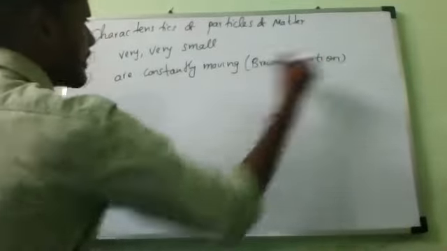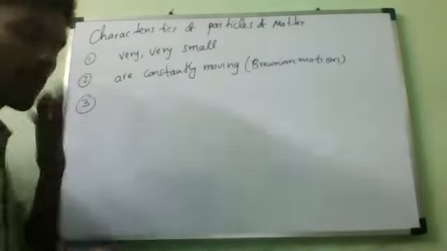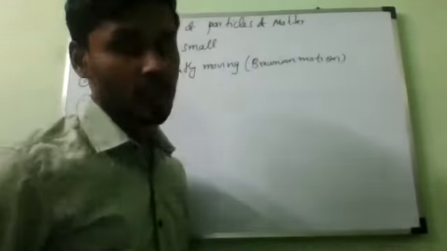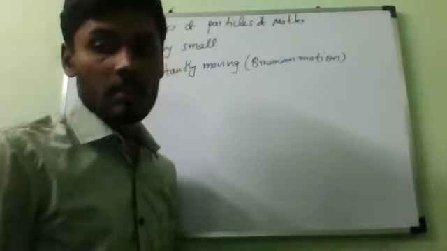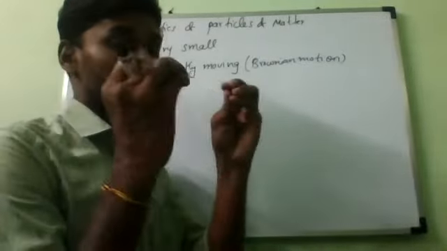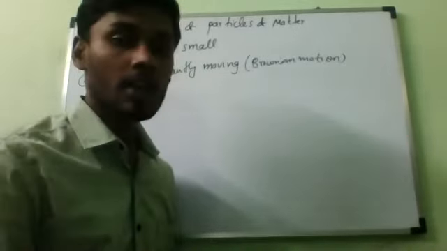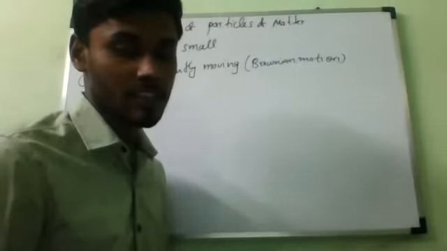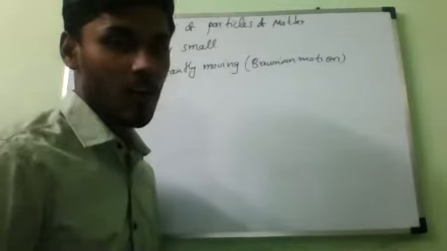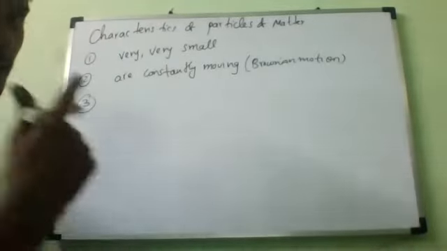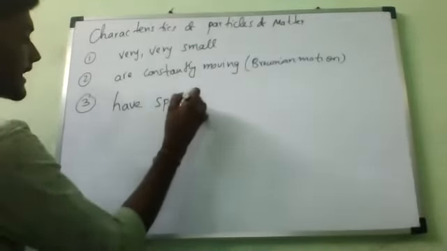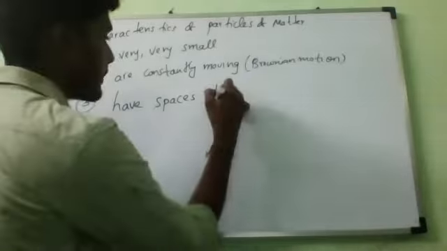Now, if you observe the first experiment, potassium permanganate is occupying the space between the particles of water. Is it yes or no? Yes, sir. In the sense that particles have gaps or not? In between the particles, we have small gaps. So the particles of matter have spaces. Space means empty gaps between them.